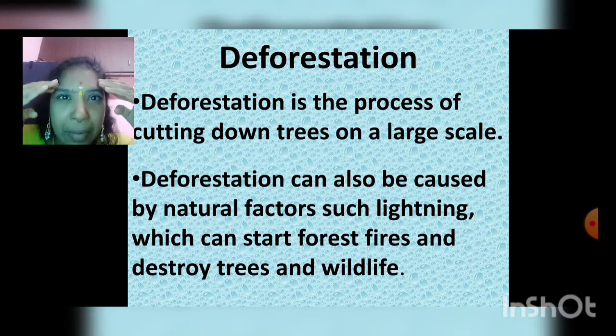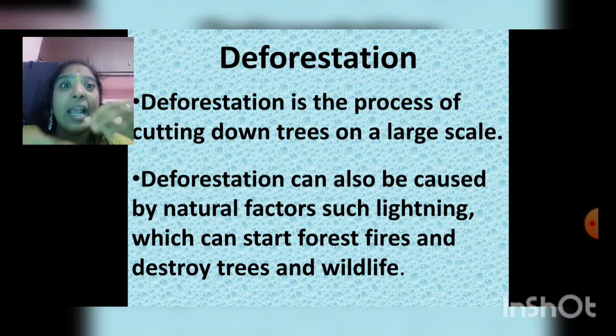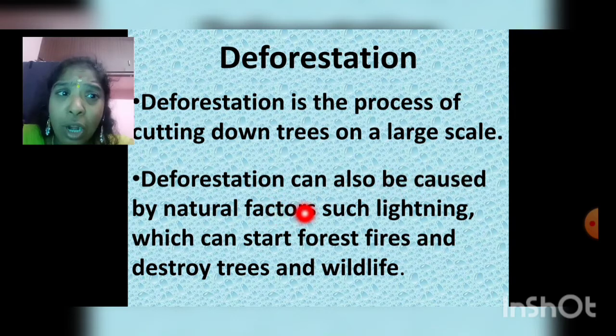Deforestation means immediately what should come in the mind? It's cutting down of trees. Deforestation is the process of cutting down trees on a large scale. Deforestation can also be caused by natural factors such as lightning, which can start a forest fire and destroy the trees and wildlife.